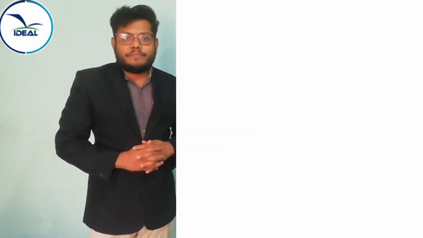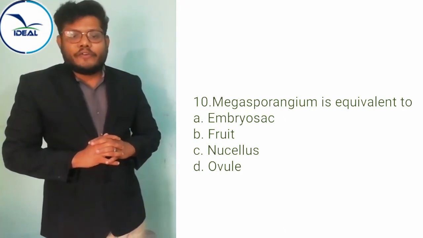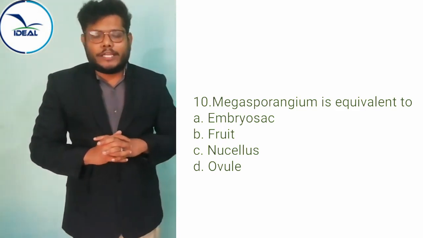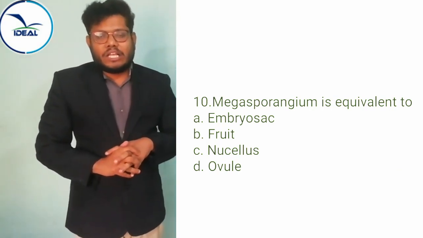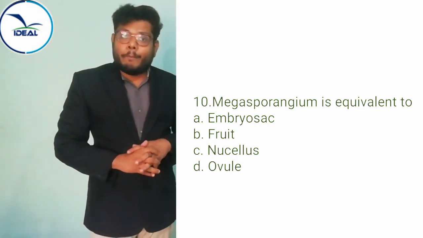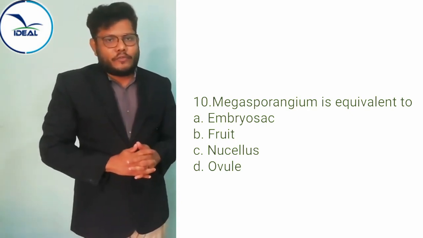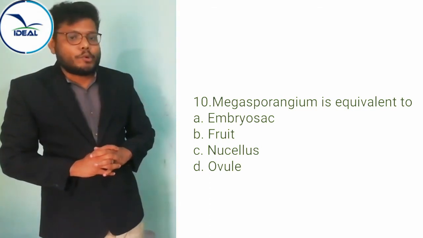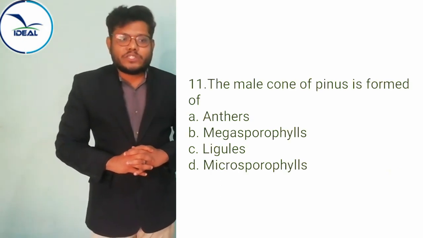Question number 10. Megasporangium is equivalent to embryo sac, fruit, nucellus, ovule. We know that megaspores develop from megasporangium. Megaspore is the female gametophyte. So the right option is ovule. Megasporangium is equivalent to ovule. Is it clear?